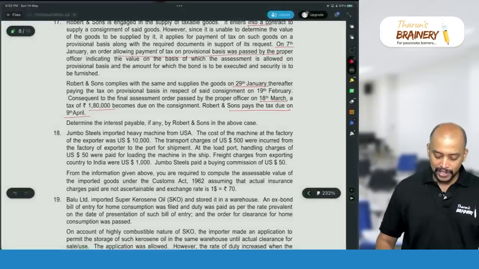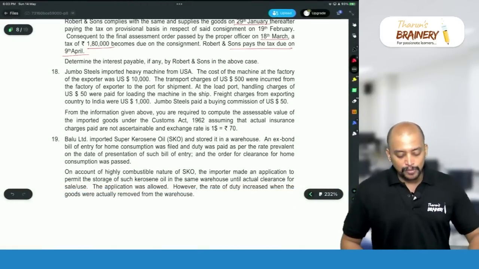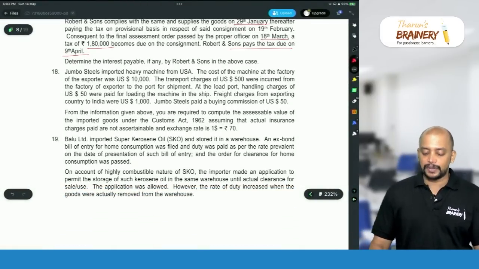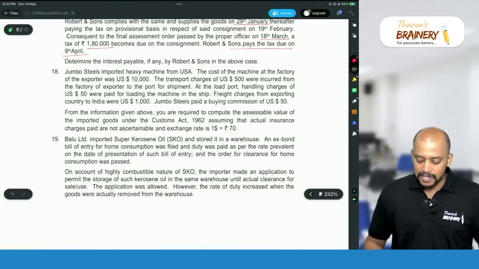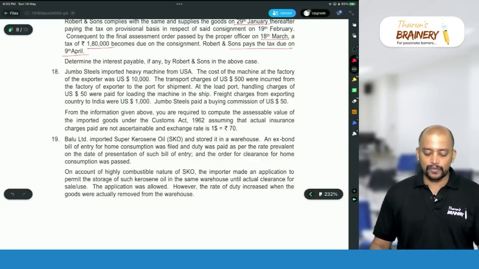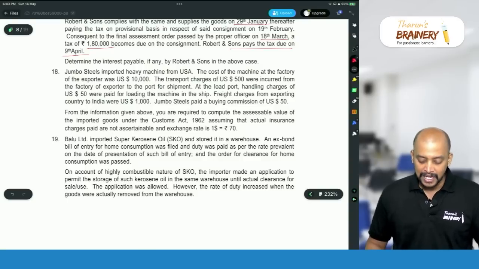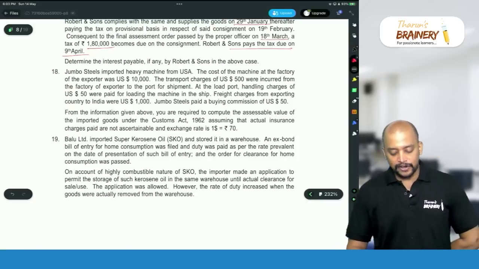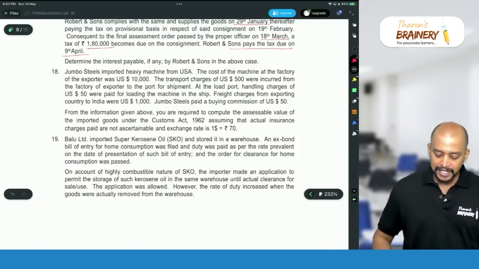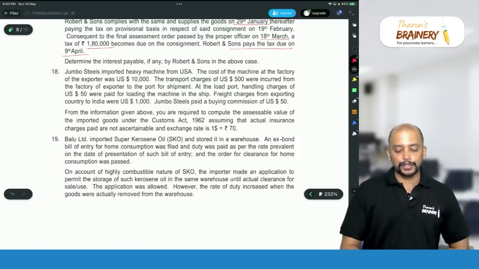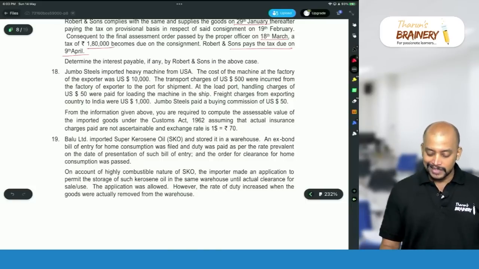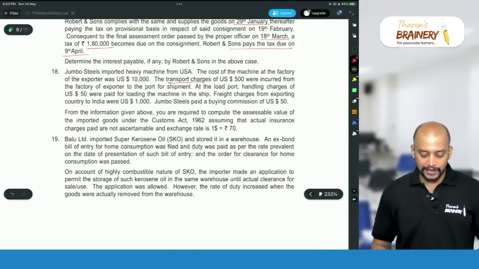Then next question, 18. Jumbo Steels imported heavy machine from USA. The cost of the machine at the factory of the exporter was $10,000. The transport charges of $500 were incurred from the factory of the exporter to the port of shipment. This is transportation charges. Okay.